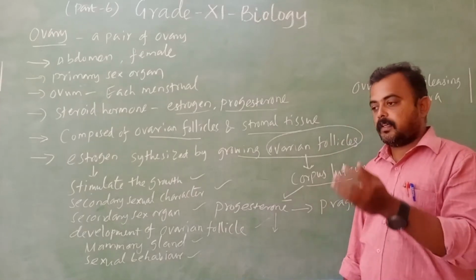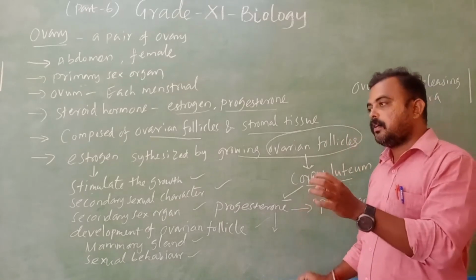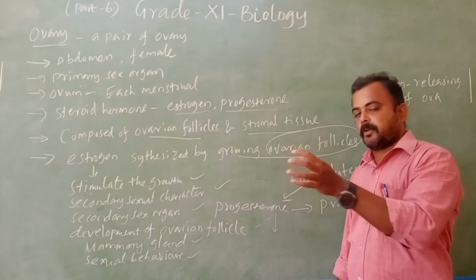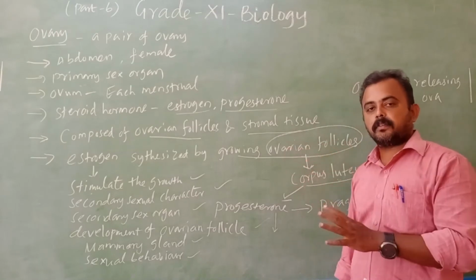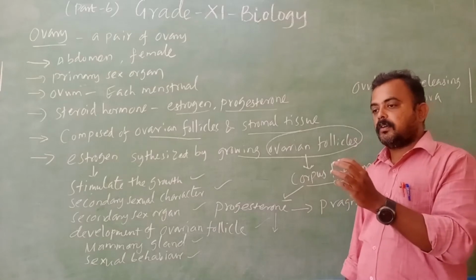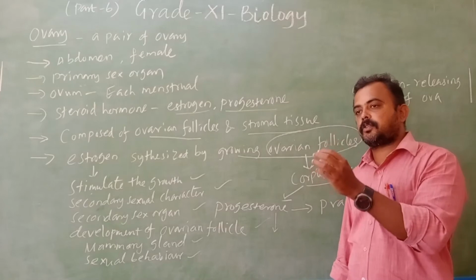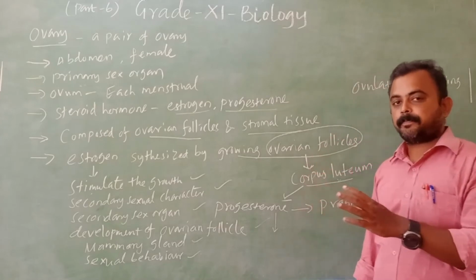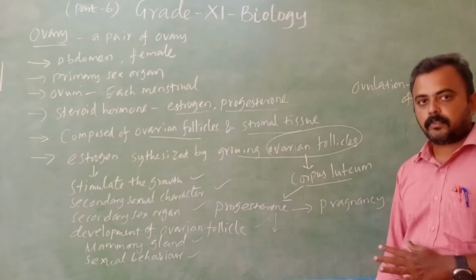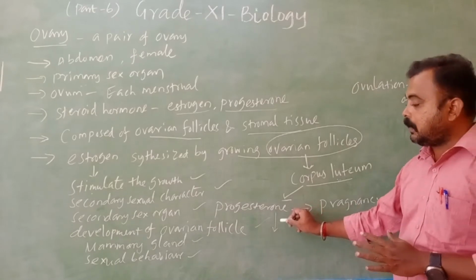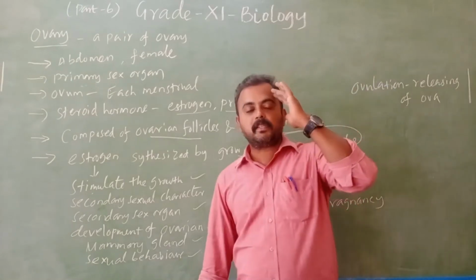If the ova fuse with sperm, a zygote is formed and attached to the uterus, which means the progesterone level is high in the blood. The progesterone level gives a message to the brain.